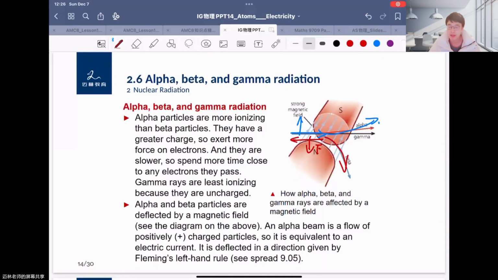Okay. And gamma radiation moves straight because there's no charge for it. It doesn't have any current, it has no charge, it just moves through in a very straight line. Okay, so this is the difference between alpha, beta, and gamma radiations.